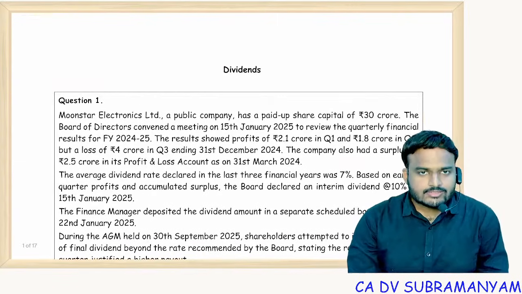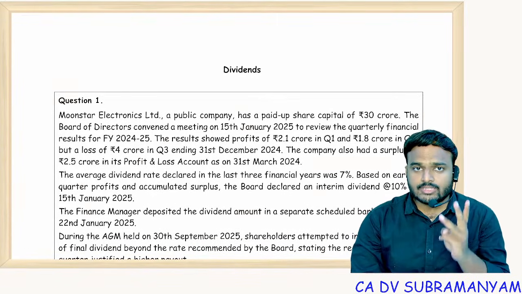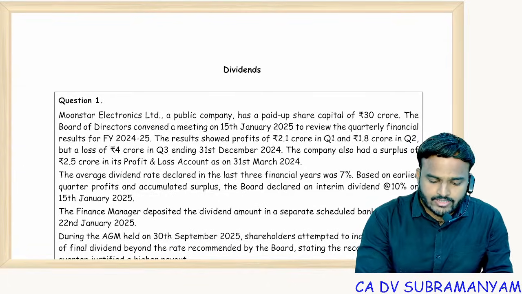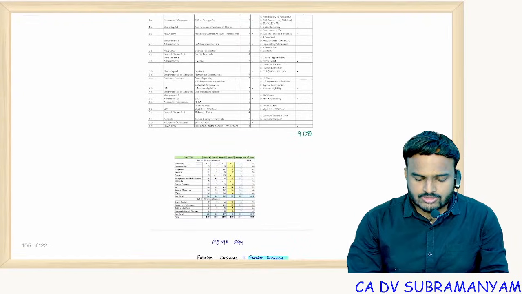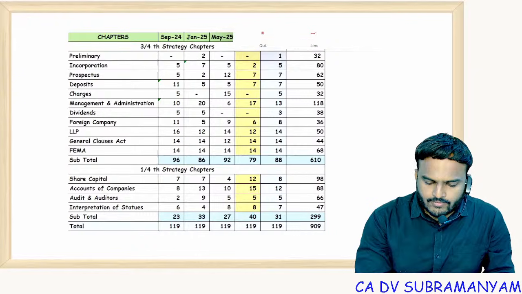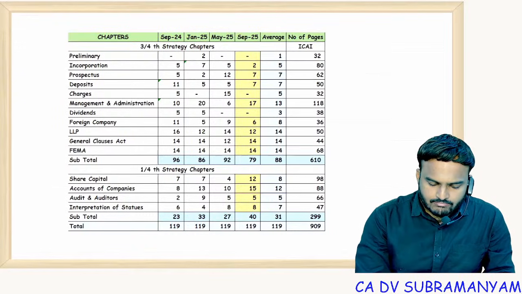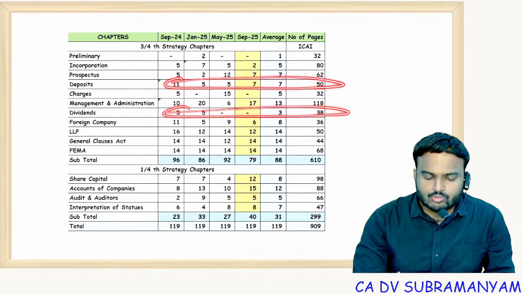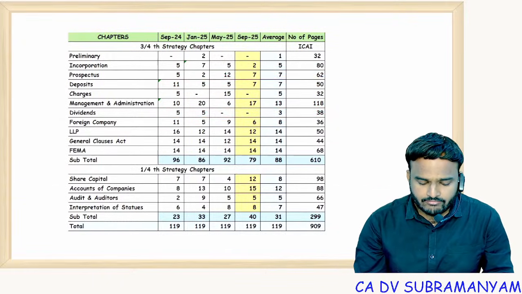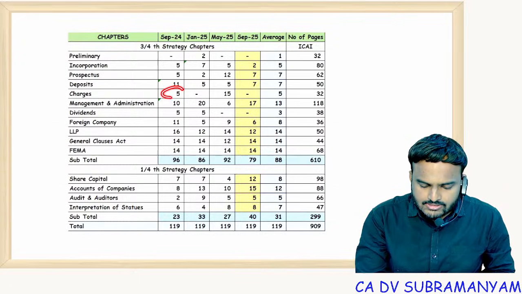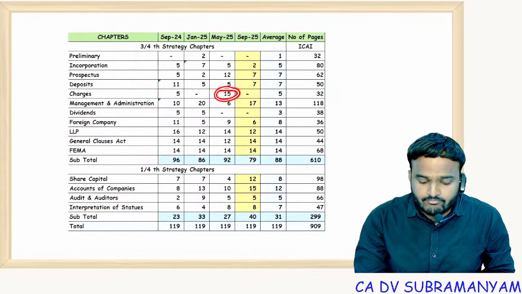Hello students, today I'm going to cover three chapters: dividends, charges, and deposits, which have a weightage of approximately 15 marks in your examination. From deposits, in each attempt a minimum of 5 marks is coming. For dividends, in the last two attempts no question came, so this time, in Jan 26, I'm expecting a question from dividends. Next, charges also: in the May 25 attempt, 15 marks came.